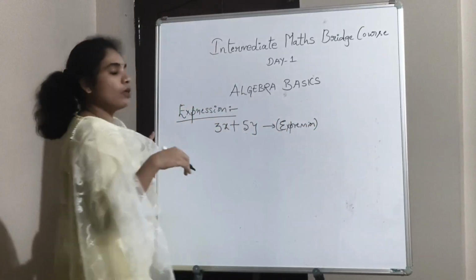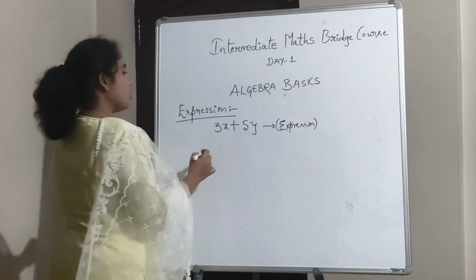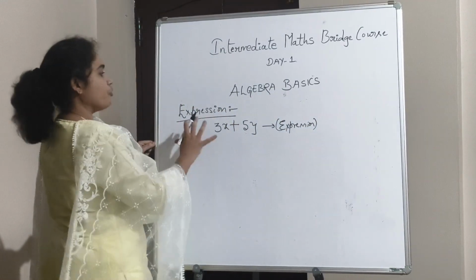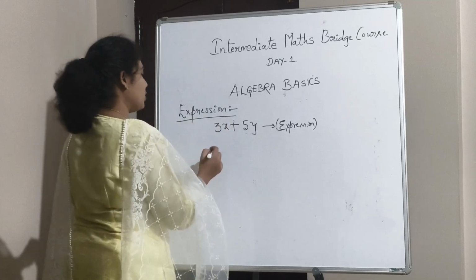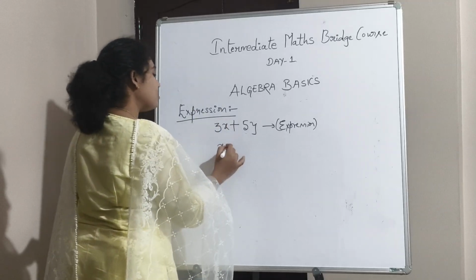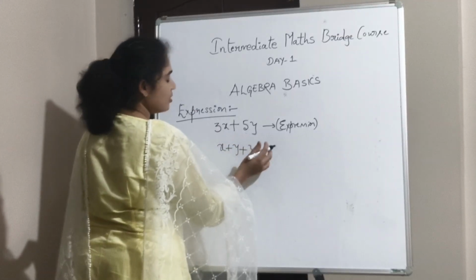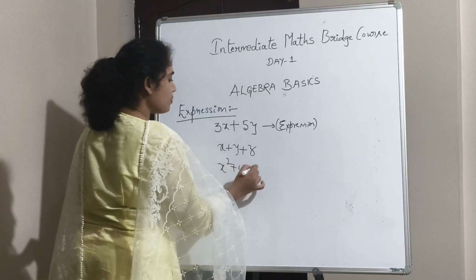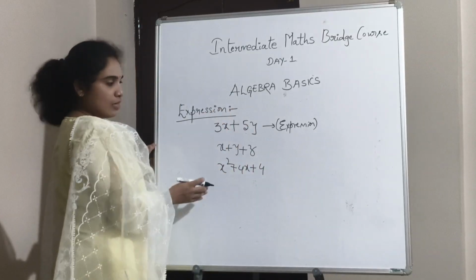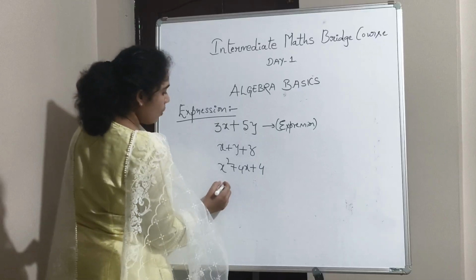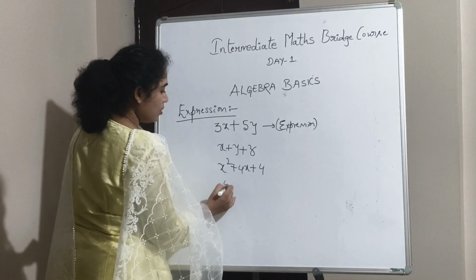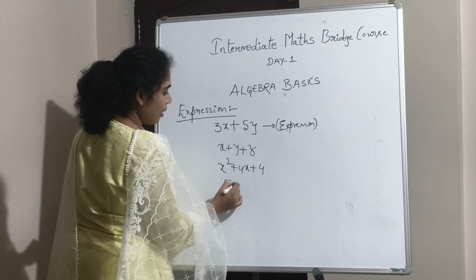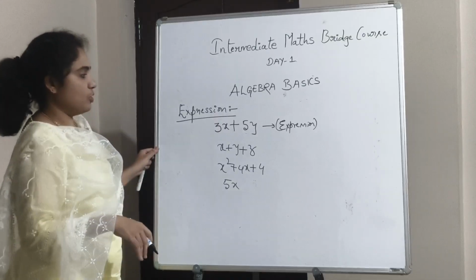Okay. Now, we'll write few examples of the expression. This is one expression, 3x plus 5y, x plus y plus z. This is another expression, x square plus 4x plus 4. This is another expression. Okay. And simply 5. This is one expression.